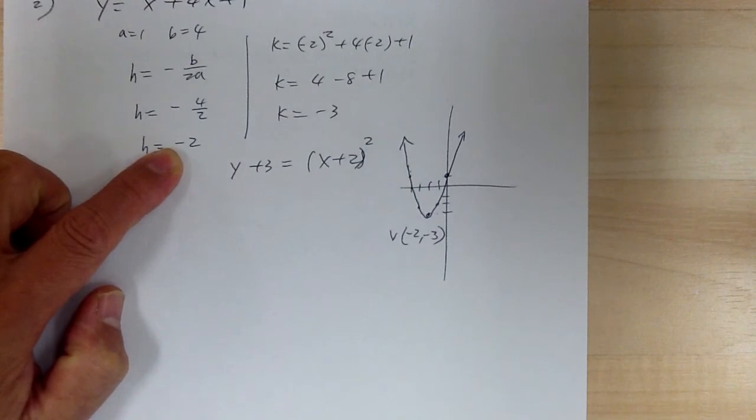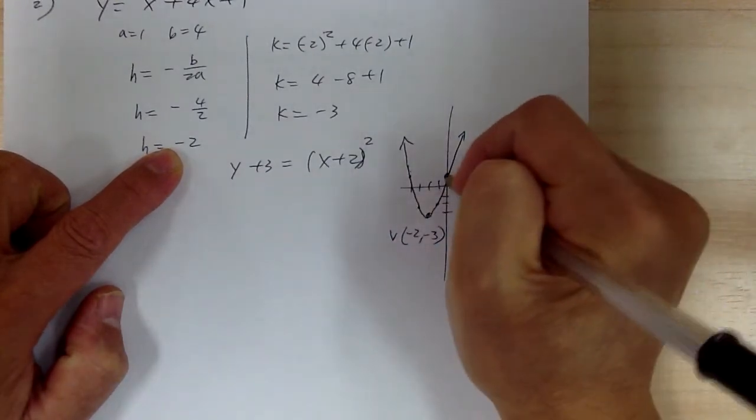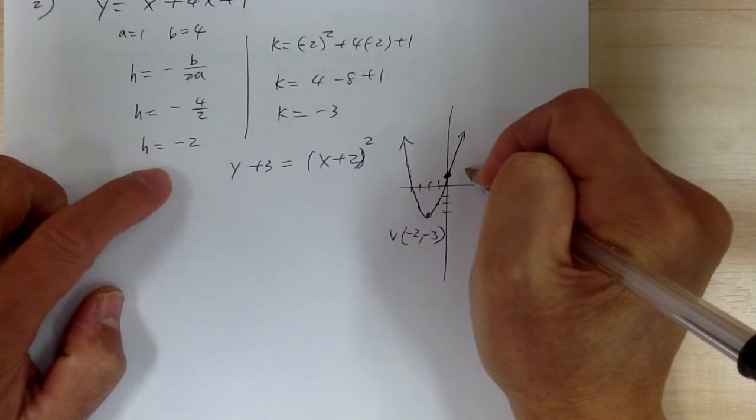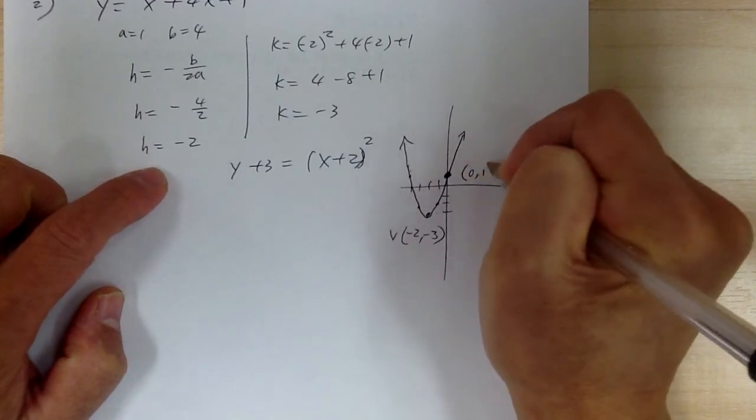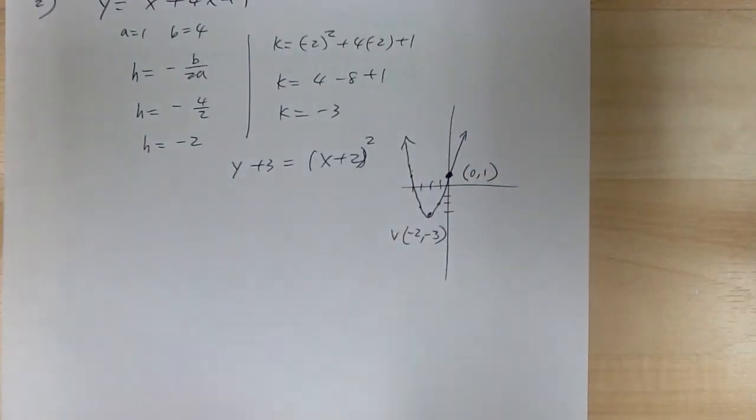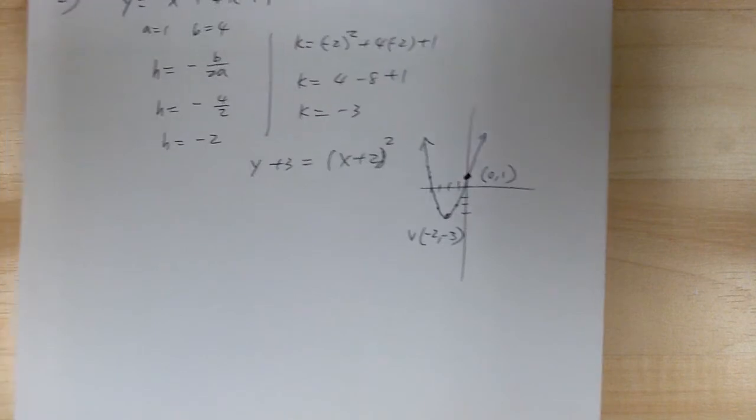And the point where it crosses over the y-axis, so they're looking for the y-intercept. So the y-intercept would be 0, 1, okay? And again, check, make sure you did everything. So that's it.